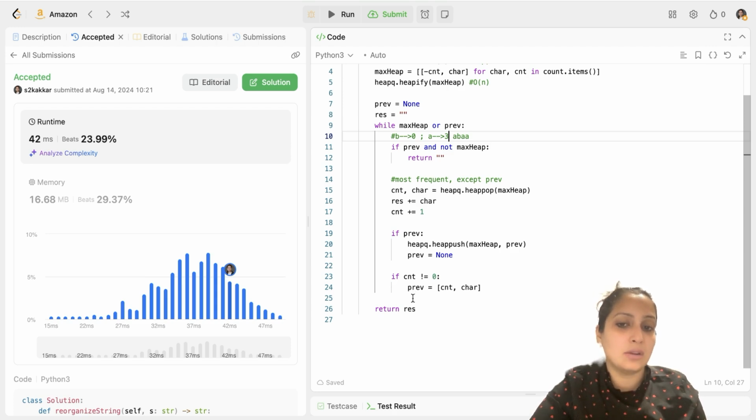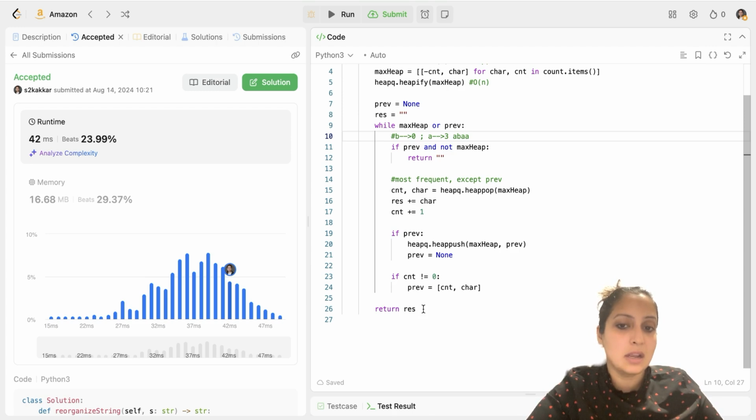You add that to your previous, because you have just popped it. So you need to put it on hold so that you don't use it again, so that no two adjacent characters are the same in your rearrangement. That's what you're doing. You save the just popped count and character pair to previous after you have set previous to none. And then you finally return the result. So this will work for your solution.